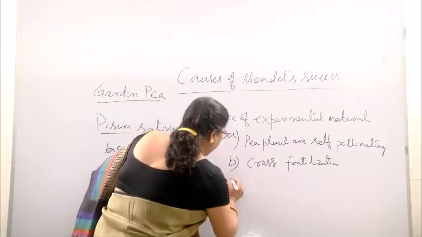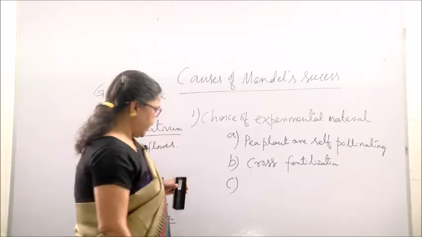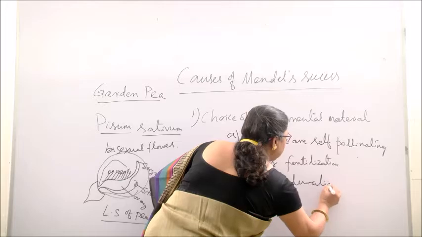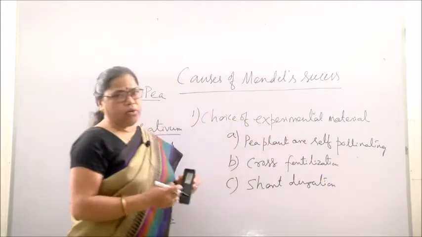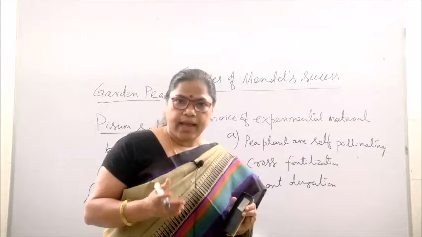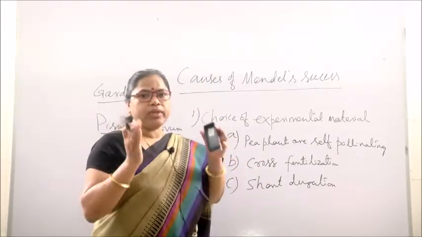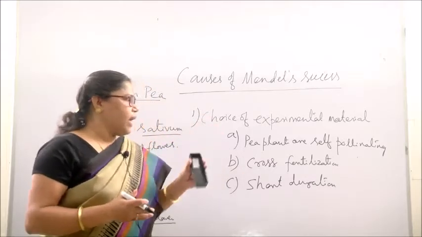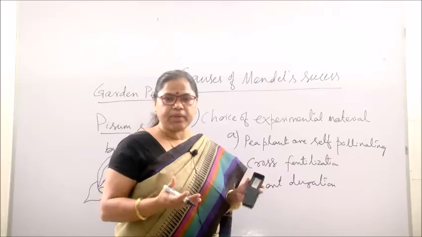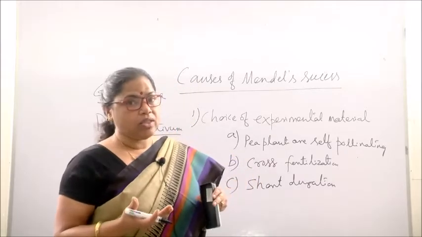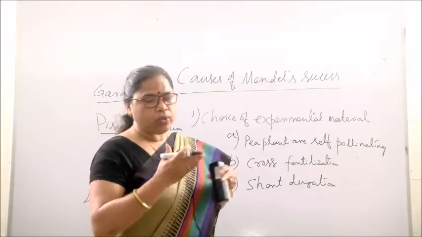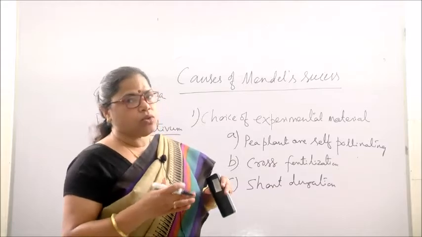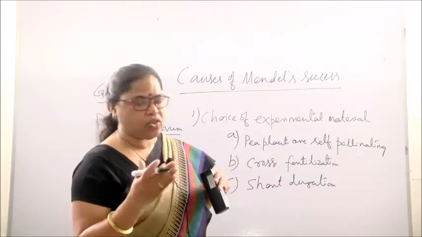And another point about this plant is that they are of short duration. The pea plants are annual plants and their life cycle completes within one season, and this short duration helped Mendel, who didn't face any difficulty in seeing the result of the next generation. So, within a very short period of time he could maintain many generations of pea plants. That helped him in the hybridization experiment.